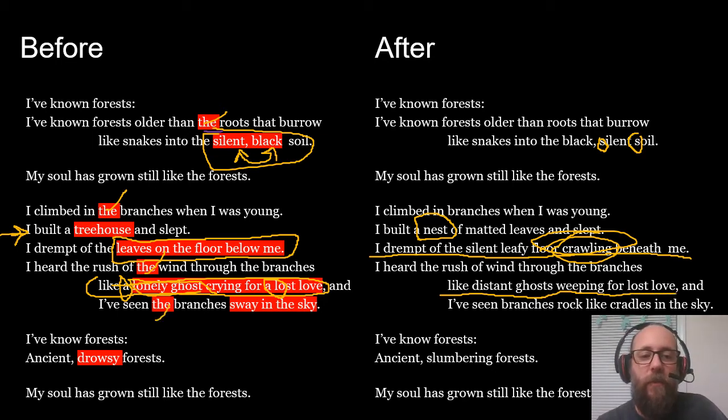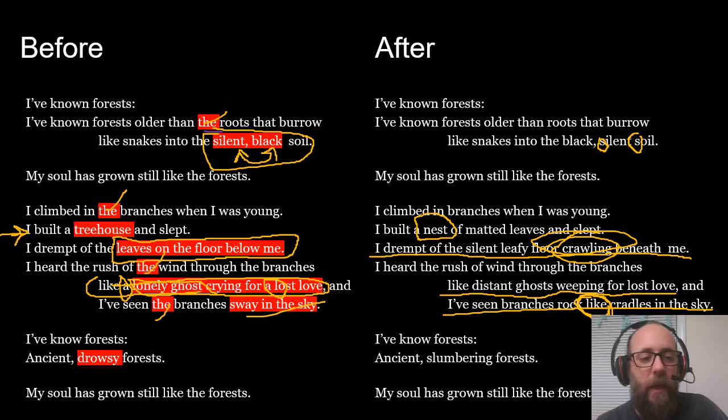I've seen the branches sway in the sky. I was like, this could be better. So I put another simile here, because again, I figured simile and personification. I've seen branches rock like cradles in the sky. That's another simile.